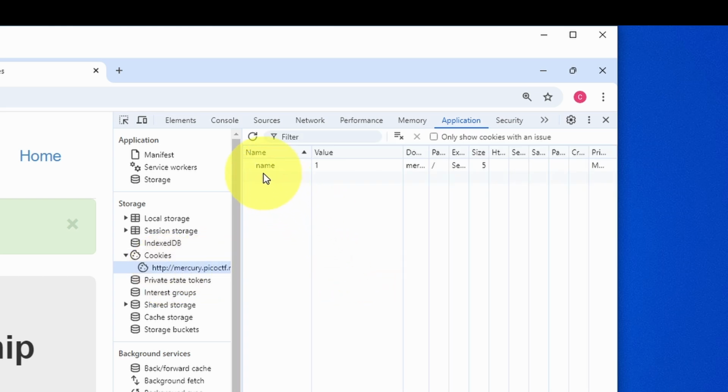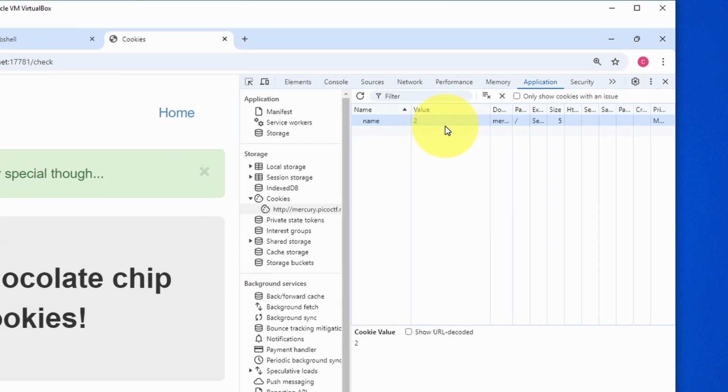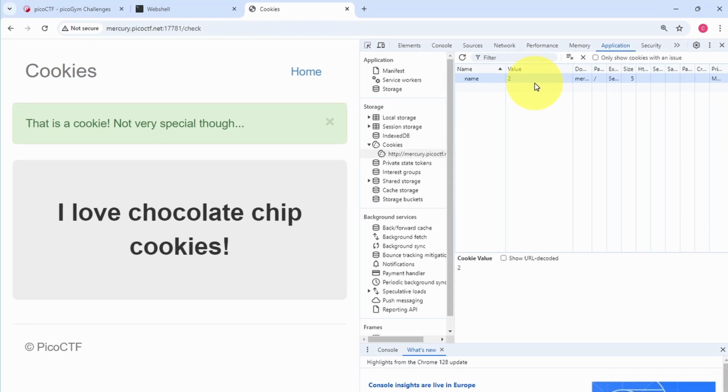We have a cookie which is called name, and it has a value of 1. Anytime we see cookie values that are predictable, like in this case, we can predict that there is a cookie value of 2. After we switch the value over to 2, we can reload the page.